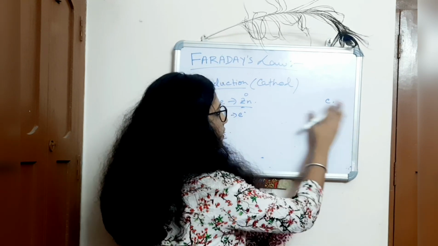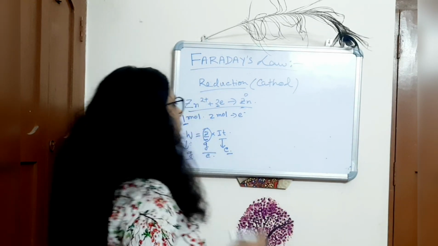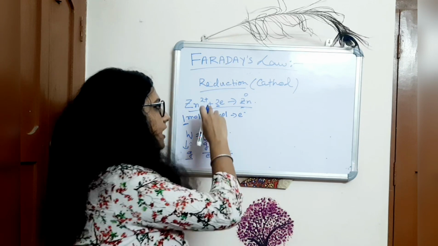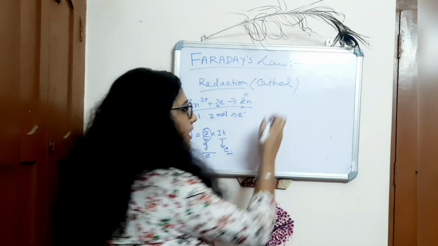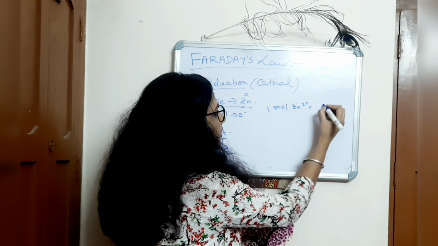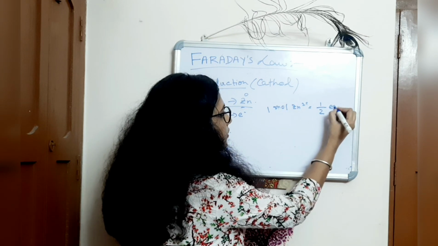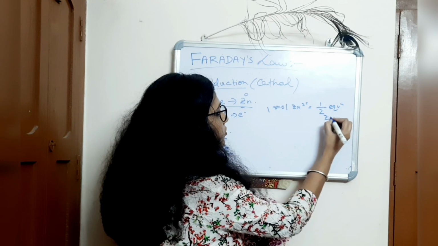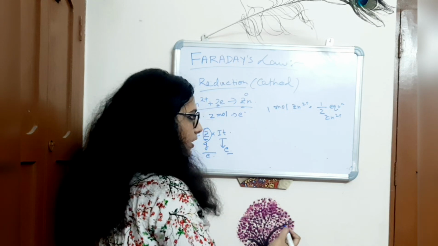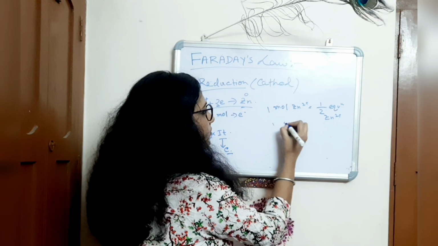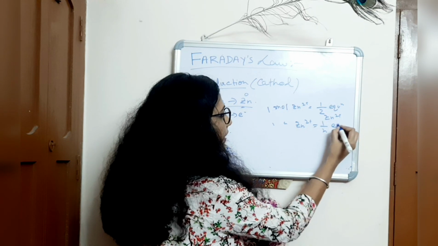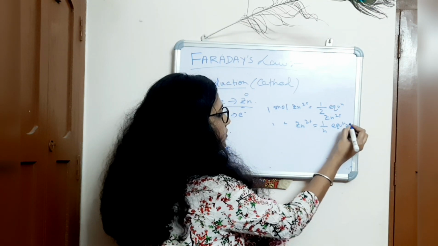Here the valency of Zn is 2+, or the number of electrons transferred is 2. That's why 1 mole of Zn2+ is equal to 1 by 2 equivalent of Zn2+. If n denotes the number of electrons, then 1 mole of Zn2+ is equal to 1 by n equivalent of Zn2+.